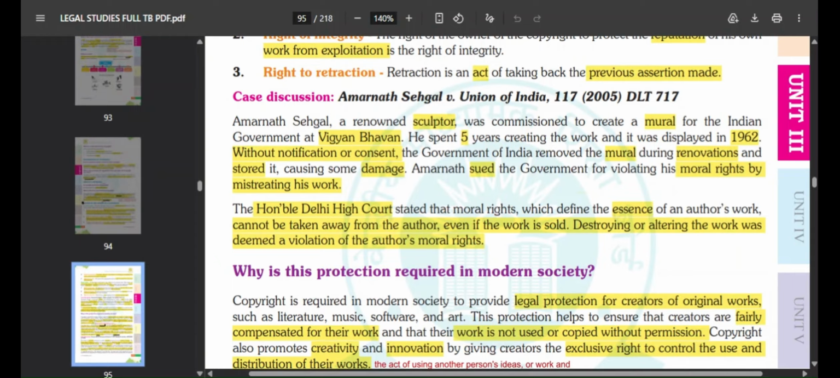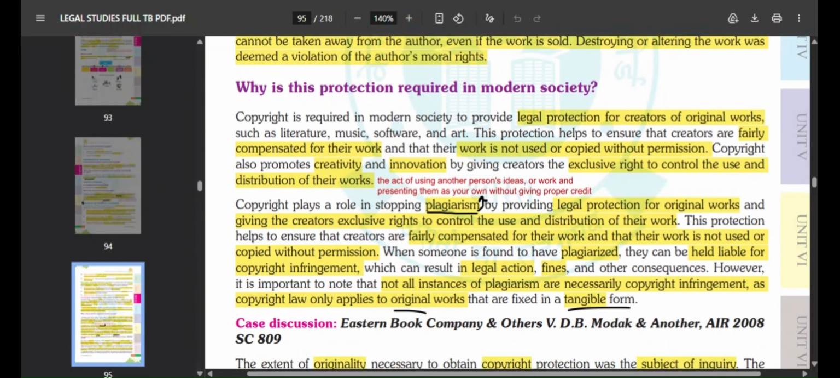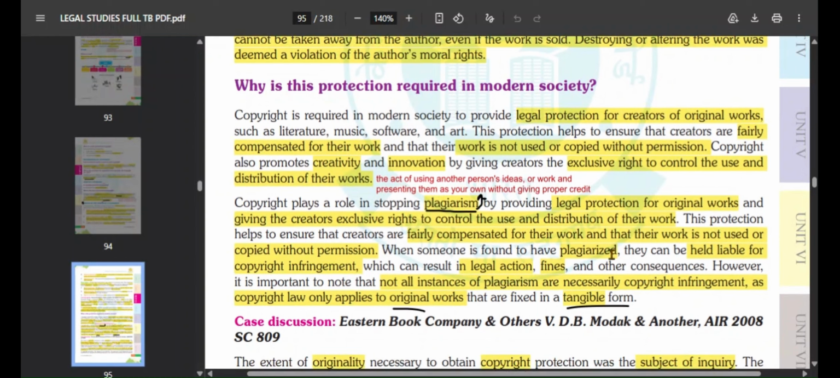So what the Delhi High Court stated in its judgment is that if you destroy the work, or if you alter or modify the work, it is deemed a violation of the author's moral rights. Okay, then why is this protection required in modern society? Why do you need such protection? Copyright protection. Why is copyright required in modern society?